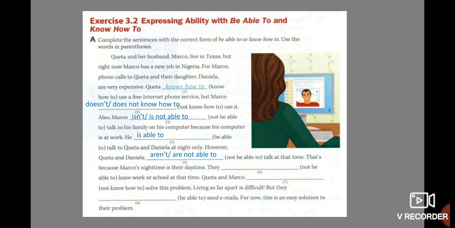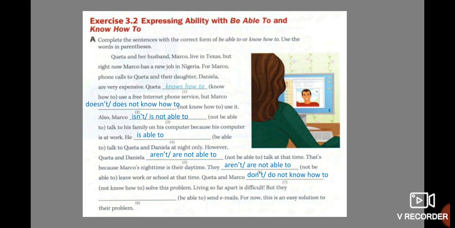However, Keta and Daniela aren't able to talk at the time, or are not able to talk at the time. That's because Marco's night time is their daytime. They aren't able to leave work or school at that time. Or if you want to write without contraction, they are not able to leave work or school at that time.